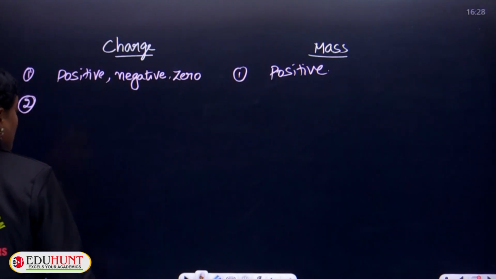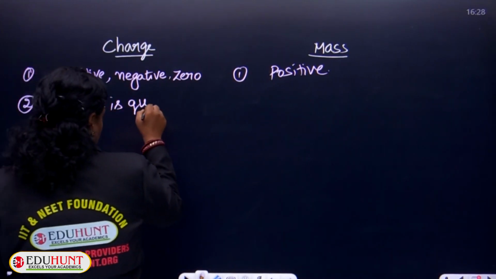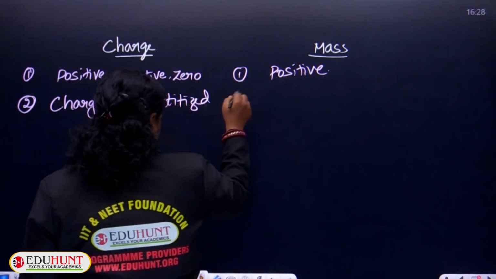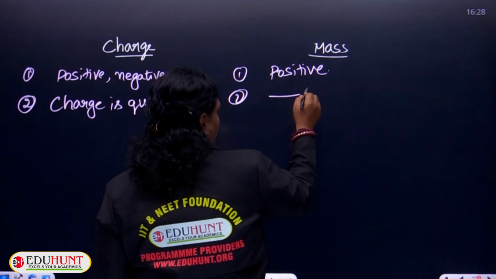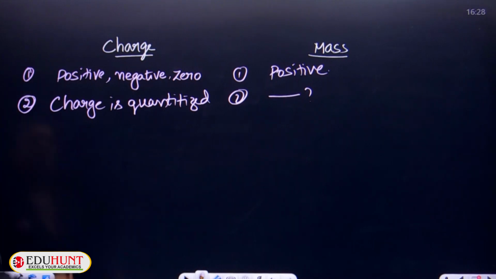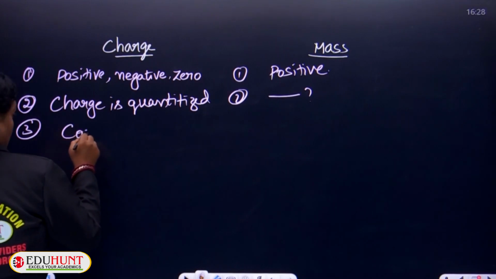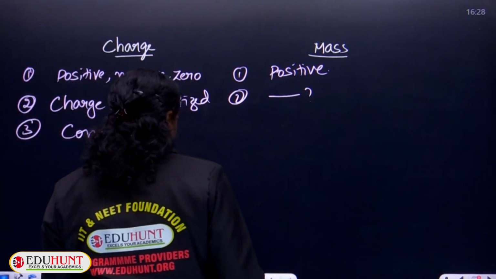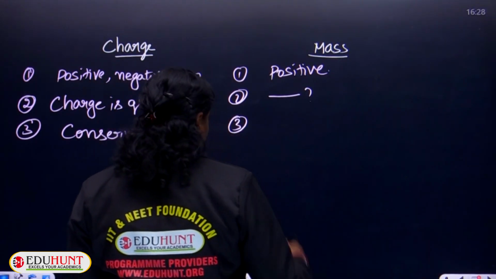Next is that charge is quantized. Just now we have discussed that charge can be measured. Charge is quantized. Whereas coming to the mass, the quantity of mass is not yet established. Well, next is electric charge is always conserved. Electric charge is always conserved. Whereas coming to the mass, it is not conserved.